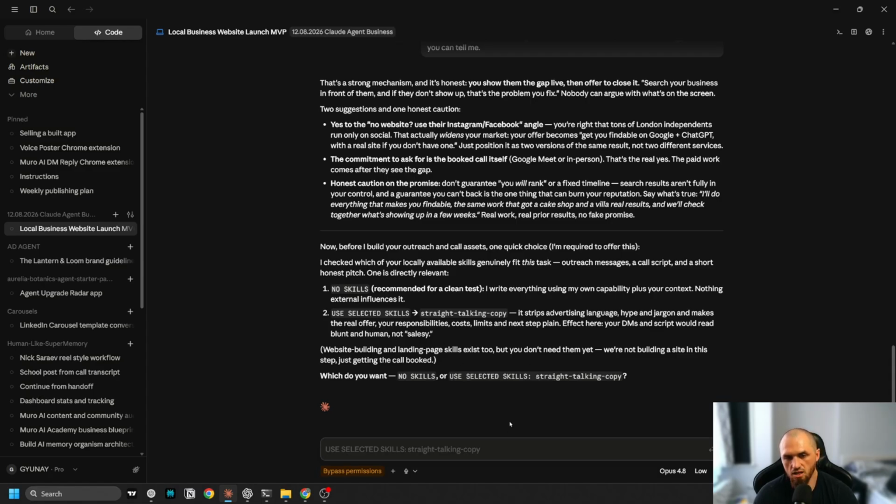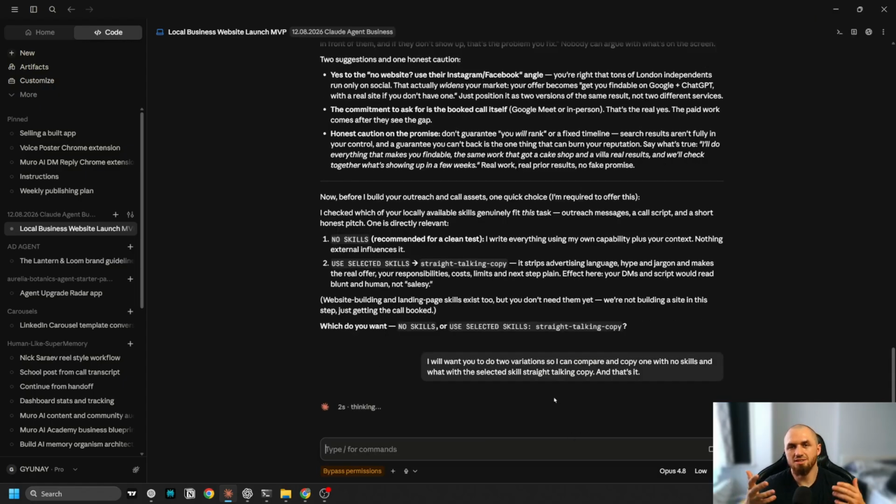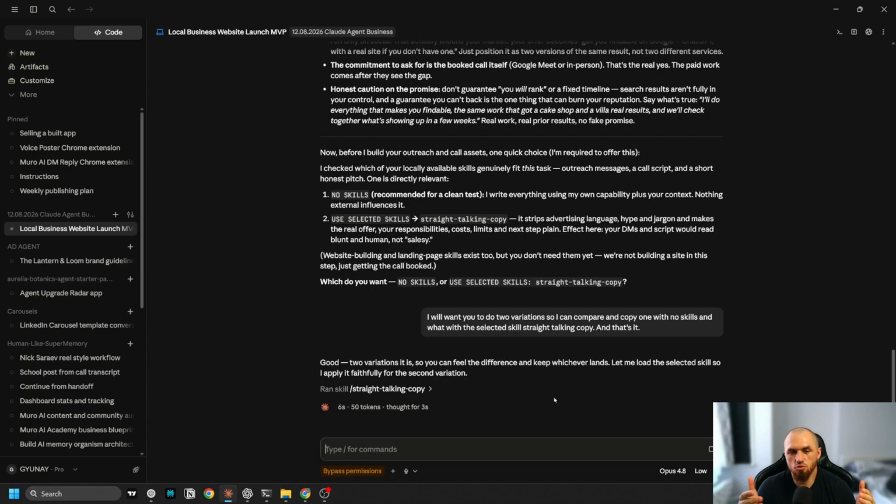So what I'm gonna want to do is two variations, with one no skills and with the selected skills. I will want you to do two variations so I can compare and copy. One with no skills and one with the selected skill, straight talking copy. And that's it. Because you can use the models and you have the time, so you can straight away tell them to do both.